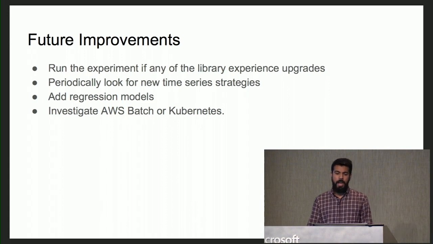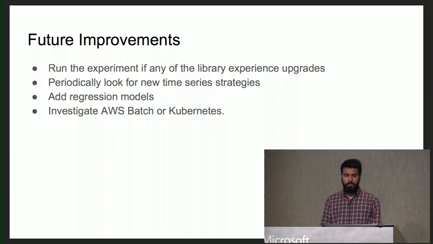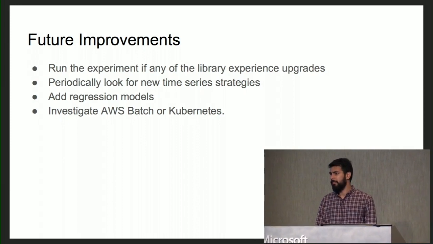And then add some of the regression models or the XGBoost that I was talking about. So we are working on that to extract features from time series and add some of the regression models, and then investigate if we can move from Amazon to Google, and if that performs better.